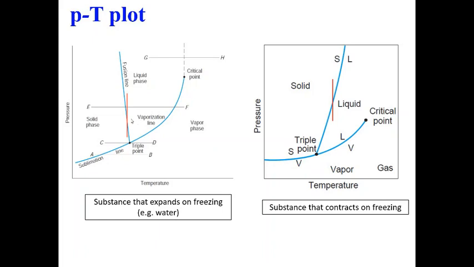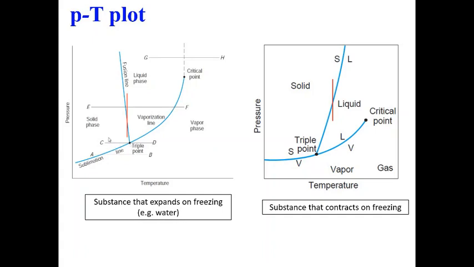Sorry, let me first talk about the various zones. This region shows you solid phase. Here we have vapor, and this is the region where we have liquid. The interface between solid and liquid is the fusion line. The interface between solid and vapor is the sublimation line, and this is your critical point, what we talked about in previous slides.